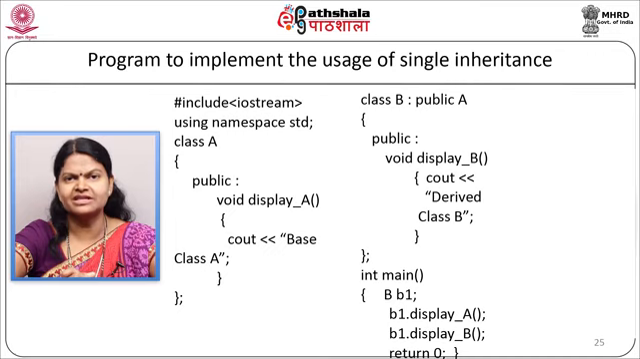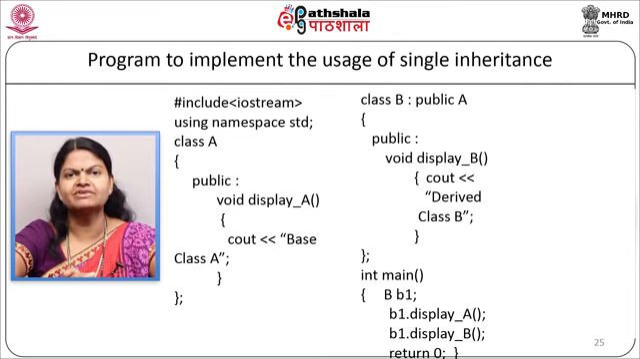Now let us define the derived class B colon public A. So here class A has been inherited in public mode. In the public section of class B, we will have one function as displayB. Here we will display the message with cout, derived class. Our member function will end and our class will end. Now let us start with the main program.